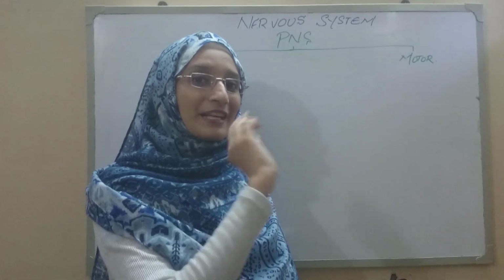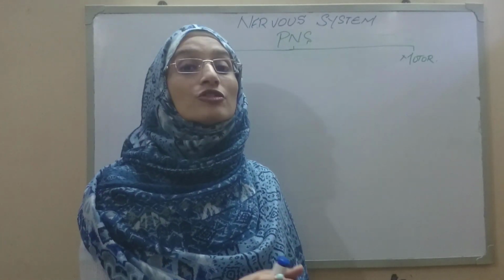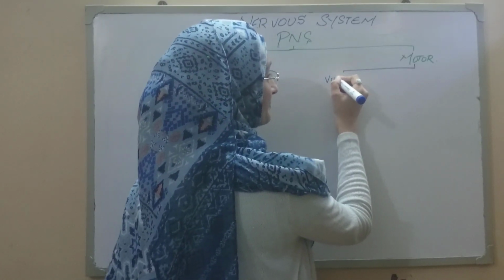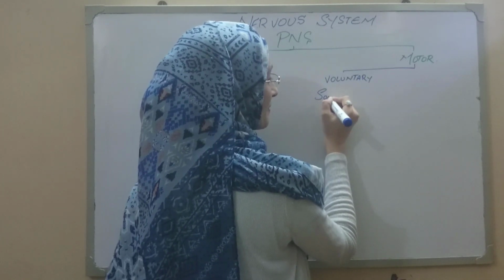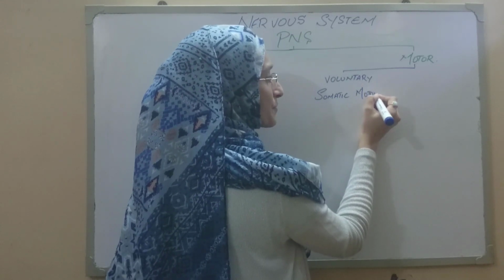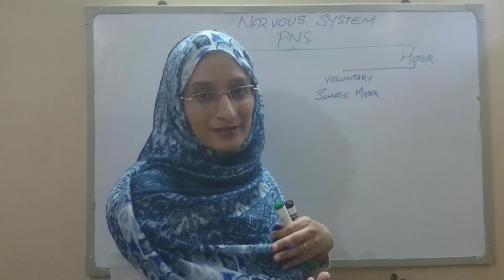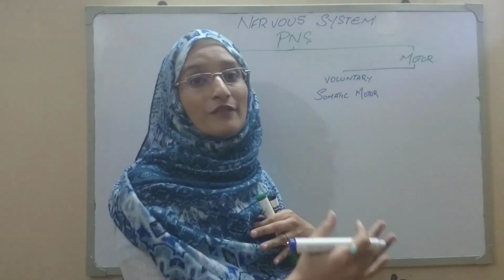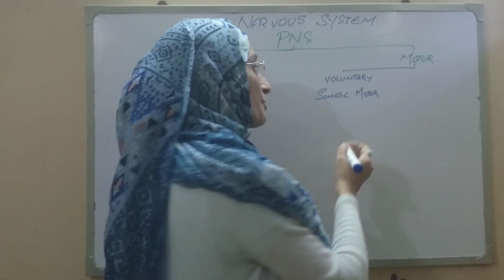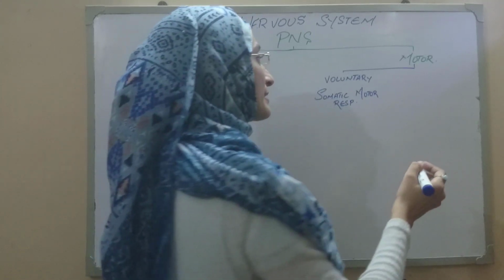So motor responses can further be classified into voluntary, which is also termed as the somatic response. The voluntary response can also be termed as the somatic motor response. Why it is known as the somatic motor response is because the voluntary action basically involves the skeletal muscles, the movement of your body, the contraction of the muscles, especially your skeletal muscles. So therefore it is termed as the somatic motor response. They basically include the skeletal muscles.